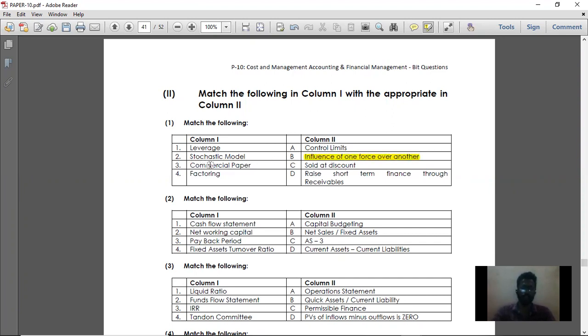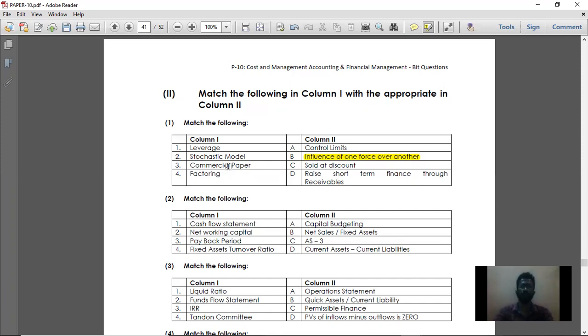Then stochastic model. The right answer is control limit. In this stochastic model, they set a control limit for each variant. So that is called stochastic model. So control limit, option A is the right answer for point 2. Then point number 3, commercial paper.